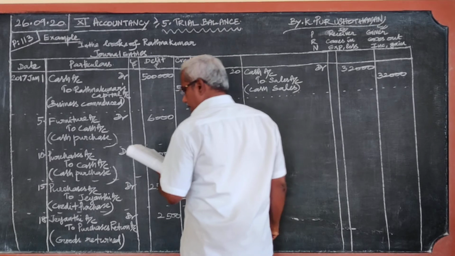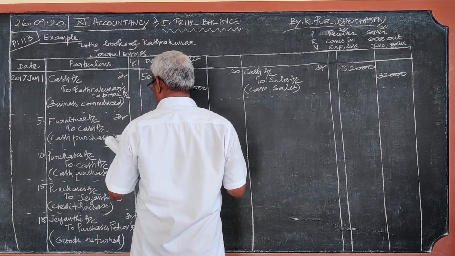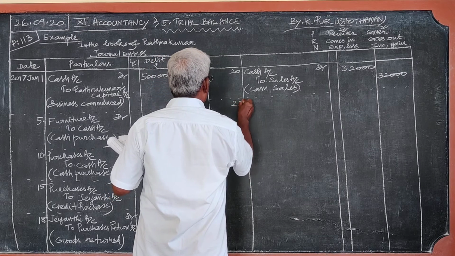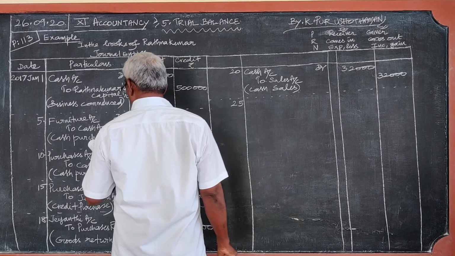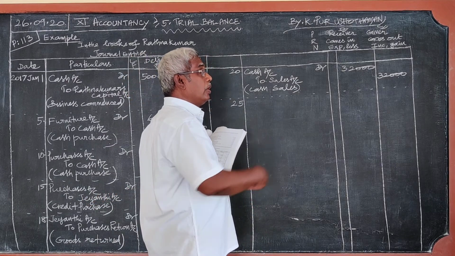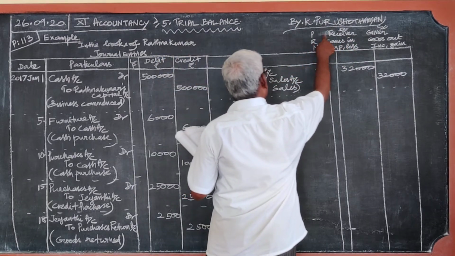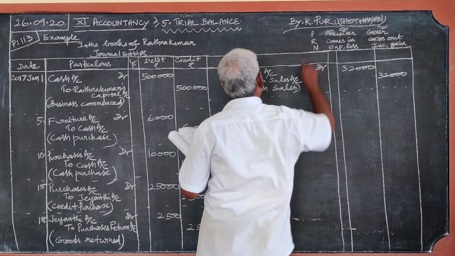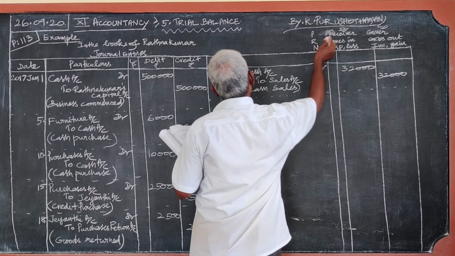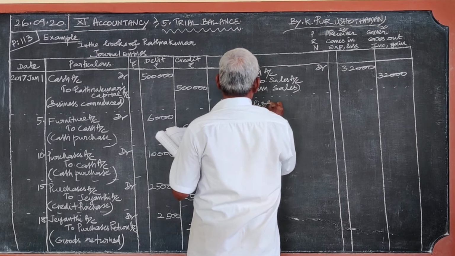Then after 20th, 25th, sold goods to Elizabeth on credit. The goods are sold on loan basis, credit. So, who is the receiver of the goods? When goods are sold to Elizabeth, who will receive the goods? Elizabeth only will receive the goods.